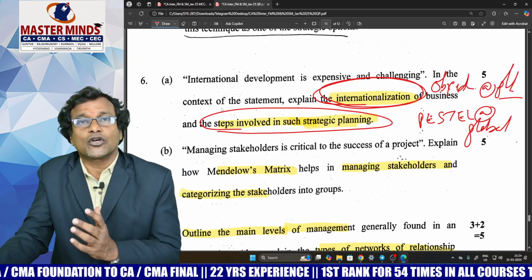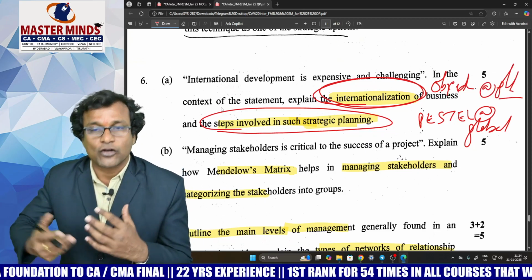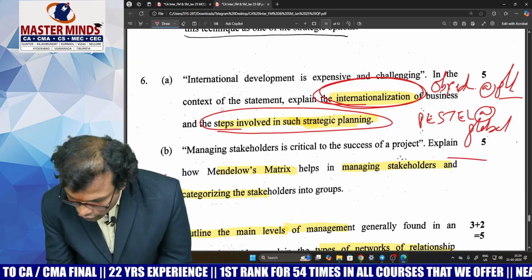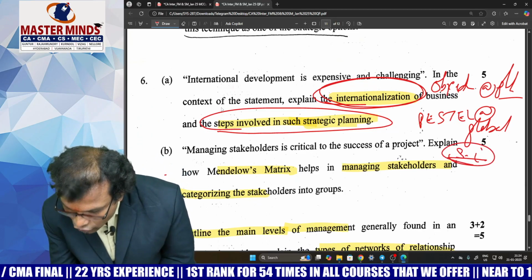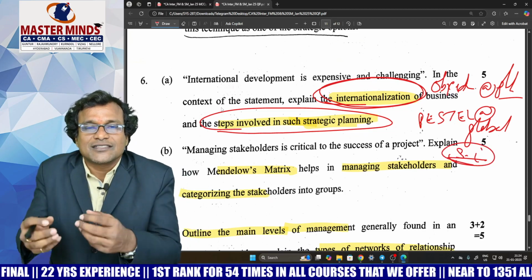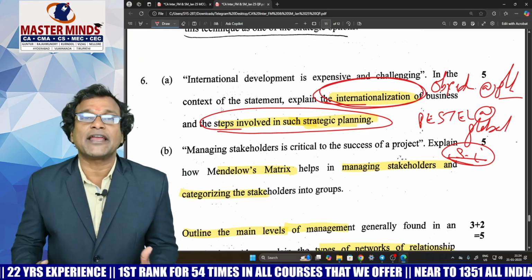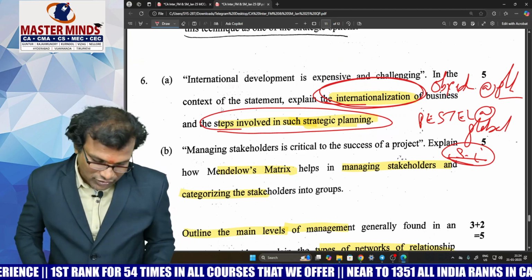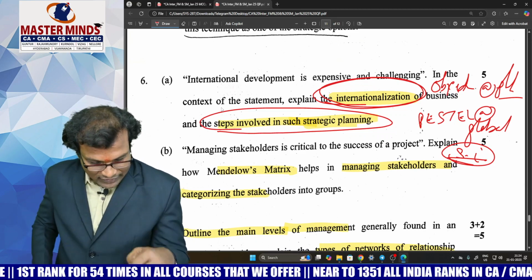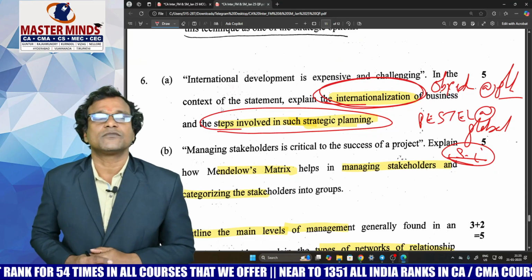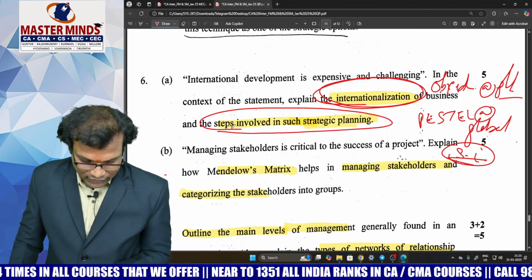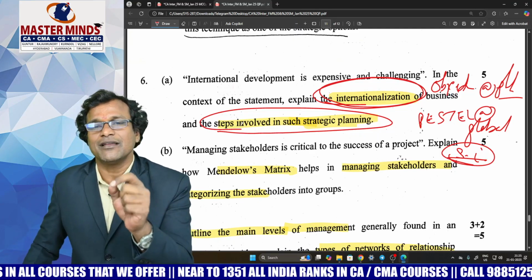Set objectives at global level, do environmental scanning at global level, and build the implementation plan to implement the strategies at global level. These are the steps involved in strategic planning regarding internationalization of business. It's a very tricky question. Some students might face difficulty in this part, especially question number 6A. You have to use certain intelligence here to write the answer for question number 6A.